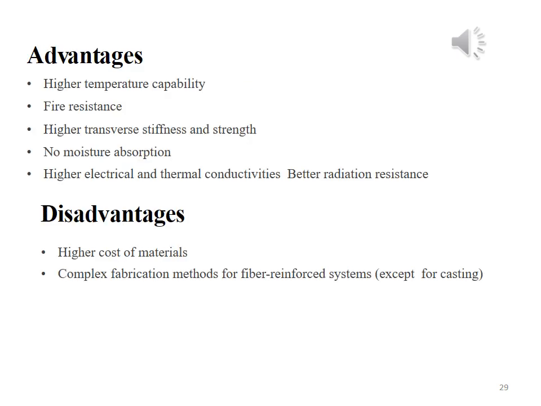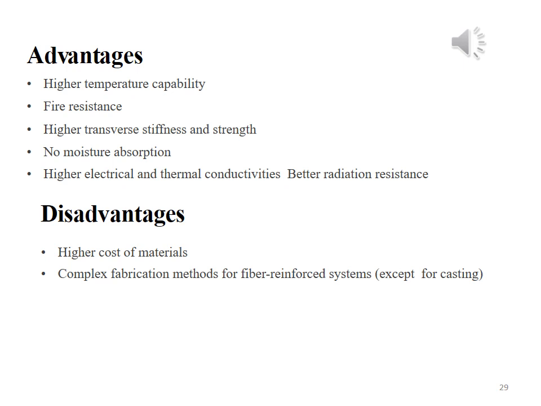Advantages and disadvantages of metal matrix composite material. This material possesses many advantages and some disadvantages as well. First of all, the advantages of metal matrix composite material. This material possesses high temperature capability. It means this material has the ability to work at a wider range of temperature, and its properties are not changed by changing the temperature.